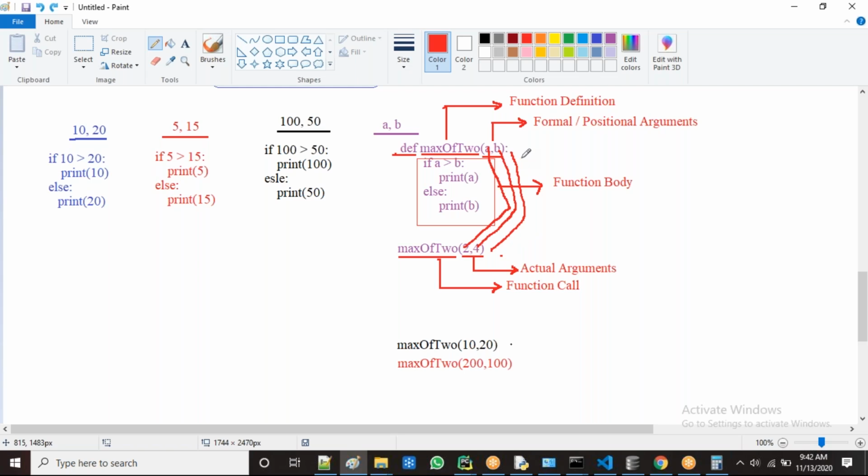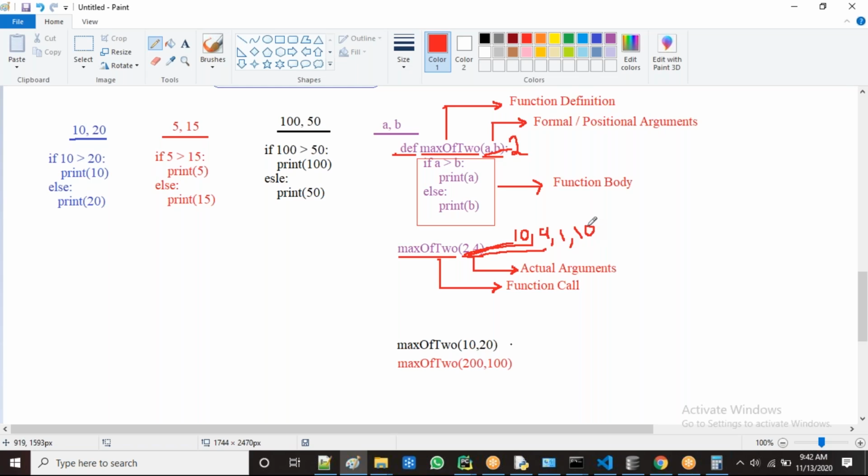In case of variable length, observe now. Here two are there, but I am giving four values, or five values, or six values, or 20 values. Only two are there, but I may give 10 values, or 9 values, or only 1 value, or 100 values.